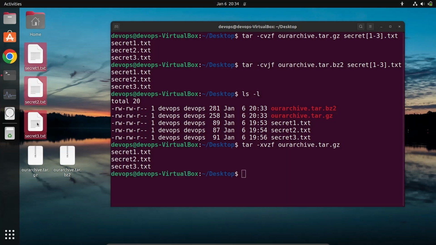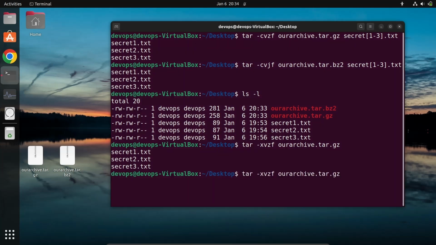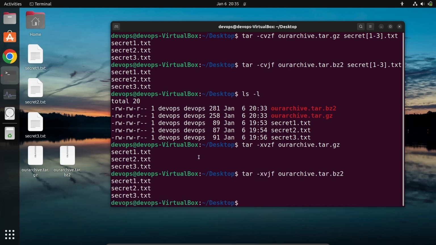Similarly, if you want to extract it by using the bz2 option, how will you do that? For extracting it, instead of option c, I will give option x.